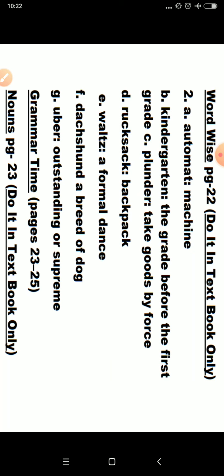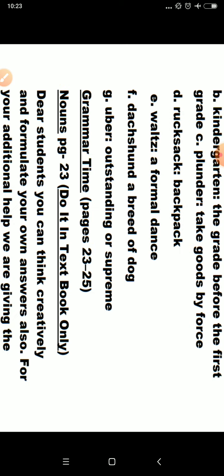Okay. Automat is matched to machine. Kindergarten matched to the grade before the first grade. C is plunder. Plunder means take goods by force. Then rucksack, that is backpack. Waltz is matched to a formal dance. And Dachshund is a breed of dog. A breed of dog, it is matched. So some words are missing here. You can match it carefully. Uber, U-B-E-R, Uber is outstanding or supreme.